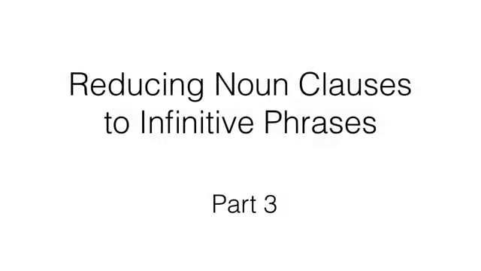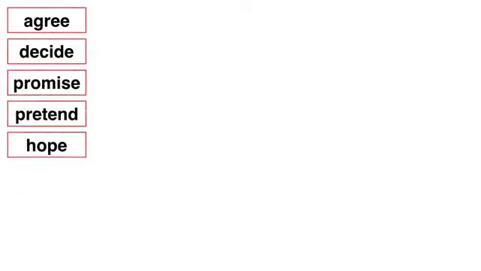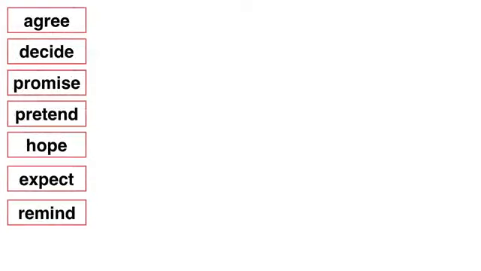Reducing noun clauses to infinitive phrases, Part 3. Agree, decide, promise, pretend, hope, expect, remind, and require are all examples of verbs that can be followed by noun clauses.